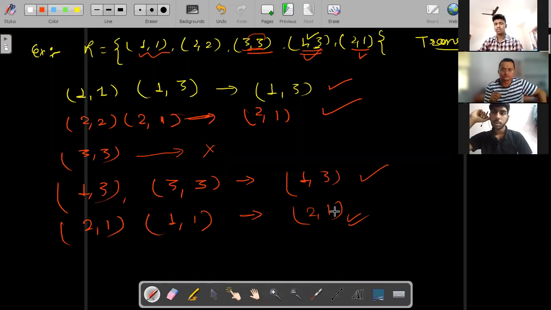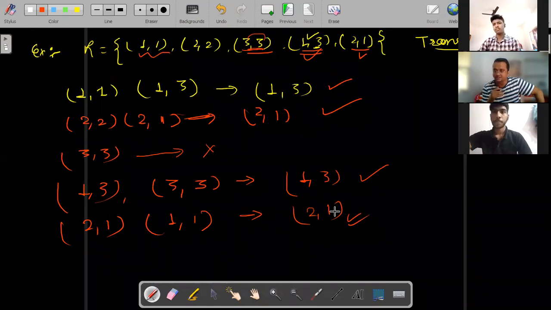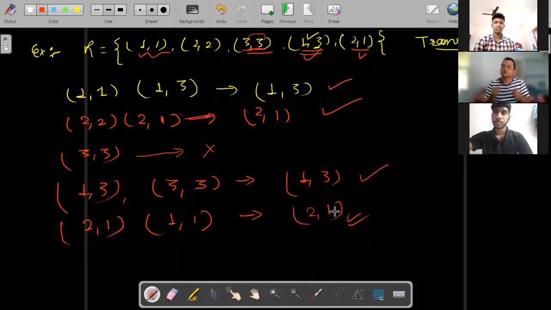Sir, if two elements will be there, which one will we choose? That type of relation will be given in the question. Getting my point? That question you also asked before itself. So that kind of question will be given. That will be the arrangement of questions. For that, you don't worry.